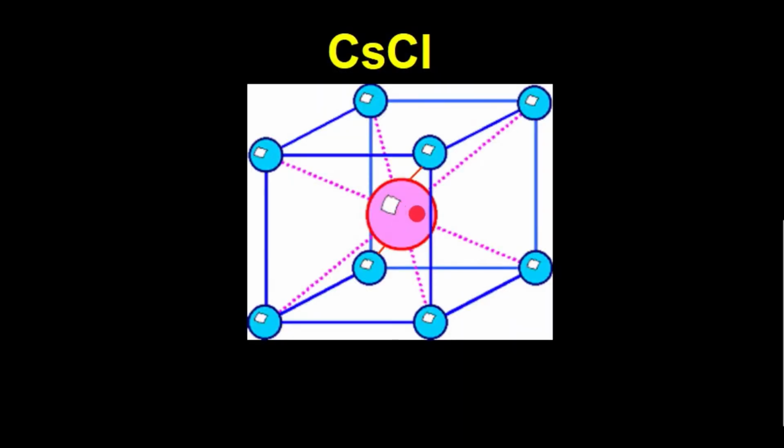This is the crystal of cesium chloride. In cesium chloride crystal, each cesium ion is surrounded by 8 chloride ions. Similarly, each chloride ion is also surrounded by 8 cesium ions. The red ball represents the cesium ion. It is surrounded by 8 chloride ions, 1, 2, 3, 4, 5, 6, 7, 8. So in this way, each cesium ion is surrounded by 8 chloride ions. Likewise, each chloride ion is also surrounded by 8 cesium ions. I hope this is clear.